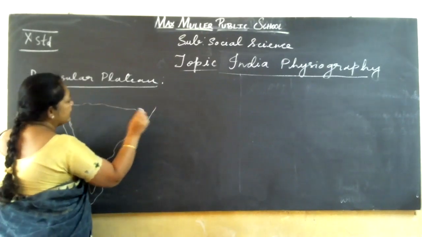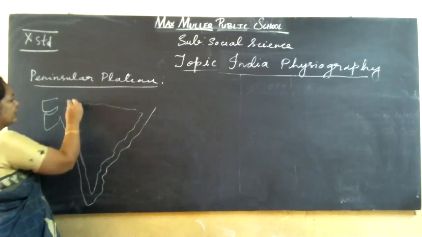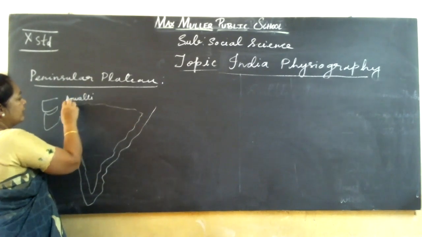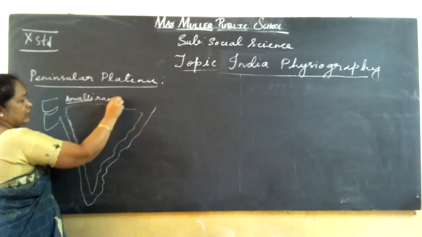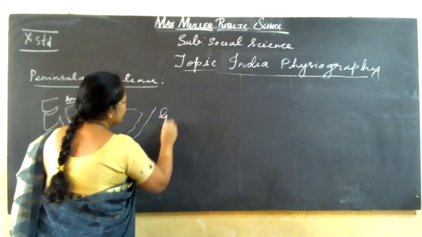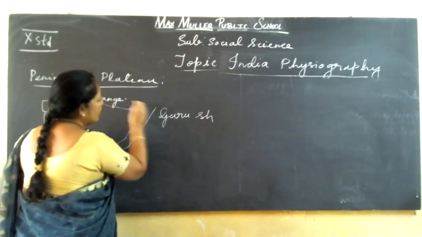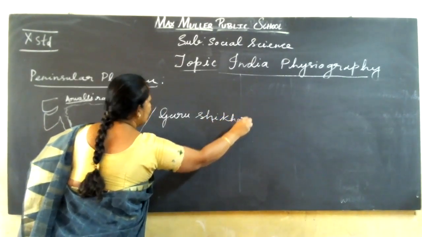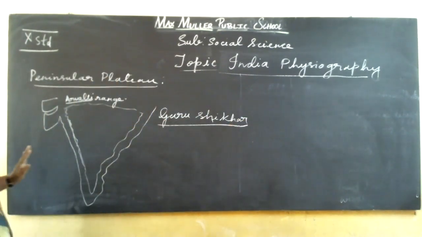And so many ranges are there in this plateau. Here in the Aravalli range, Guru Shikhar is the highest peak. Okay, Aravalli range, Guru Shikhar is the highest.